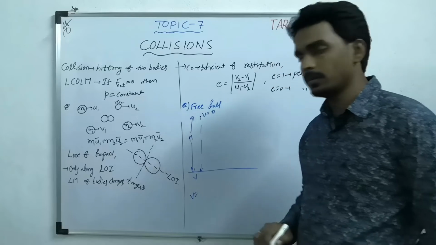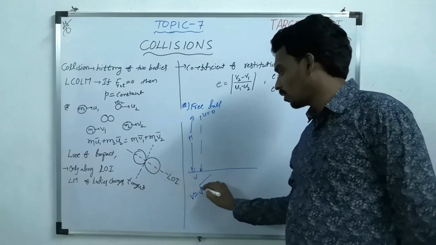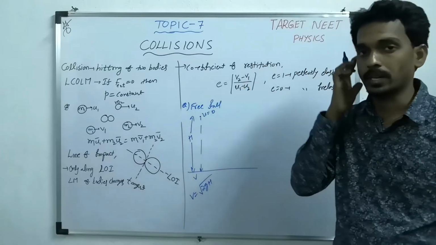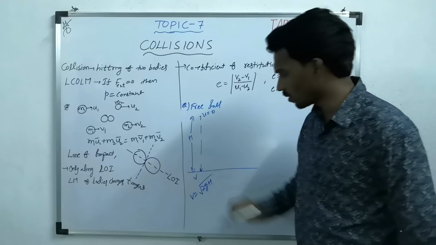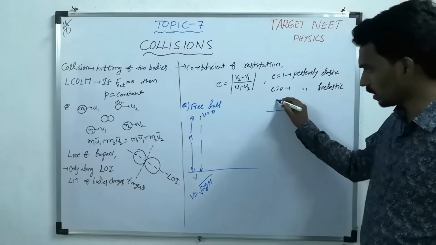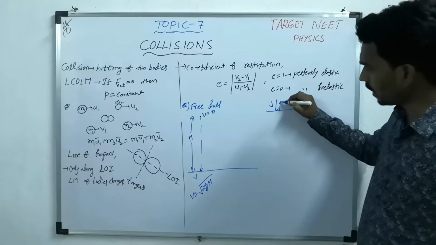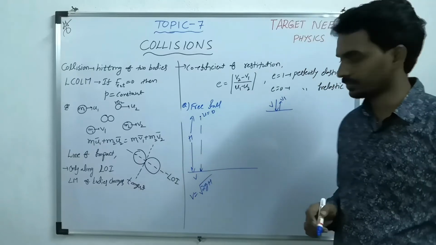The velocity just before hitting the ground will become root 2gh, which we have studied in kinematics, motion under gravity. Now consider this is the first collision. v is the velocity just before collision, and v1 is the velocity just after collision.